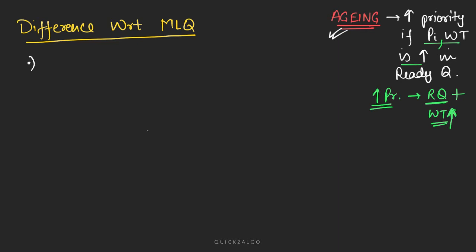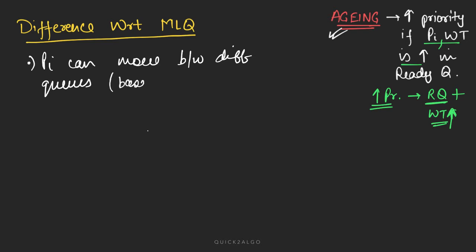Now, let's see the difference with respect to the multi-level queue algorithm. Here, a process can move between different queues. Earlier, we saw that a process cannot shift from one queue to another because each queue was specifically designated for a particular type of process. Here, there is no such thing. And what is the criteria based on which they can move? It's based on their burst time.